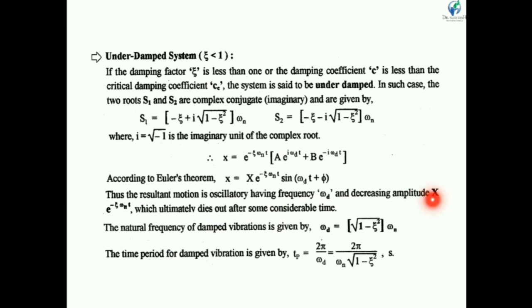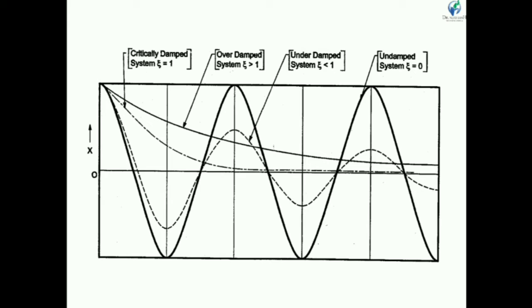The decreasing amplitude X into e raised to minus zeta omega n t ultimately dies out after some period of time. So the natural frequency is omega n, and the damped frequency omega d is equal to root 1 minus zeta square into omega n. The periodic time for a damped free vibration is Tp is equal to 2 pi upon omega d, so we get 2 pi upon omega n root 1 minus zeta square. Let us see one animation of the underdamped system.